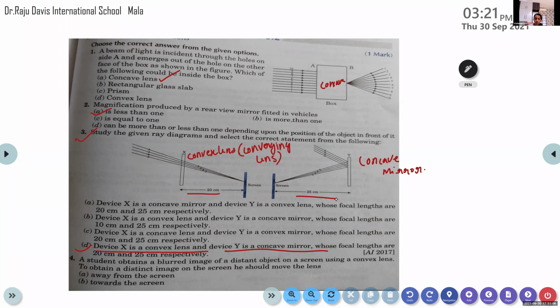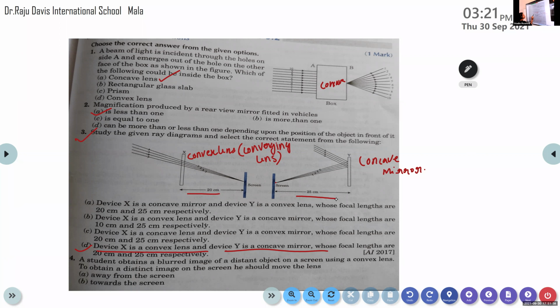Yes. And by looking at the side only, we were able to say lens and mirror separately. The rays are converging. By looking at the side view, we can understand whether it is concave or convex, right? Yes, ma'am. In a mirror, same side, right? In a lens, other side. Yes, in the lens it is on the other side. So by looking like that, we can say which is mirror and which is lens.